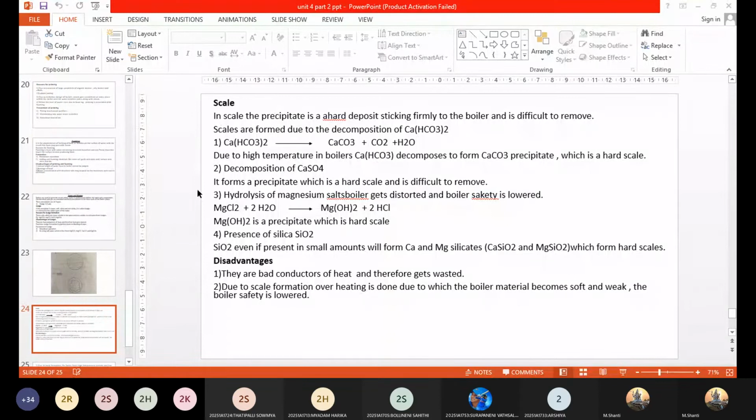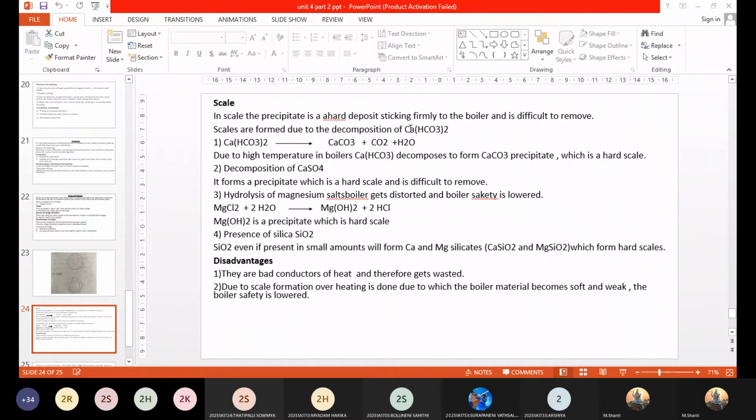The second thing is lowering of boiler safety. How will the boiler safety be reduced? Since the scales are poor thermal conductors, you have to overheat the boiler material, because we want to get the steam. Since scales are already present inside, it takes more time for steam generation, and in this process the boiler material gets overheated.